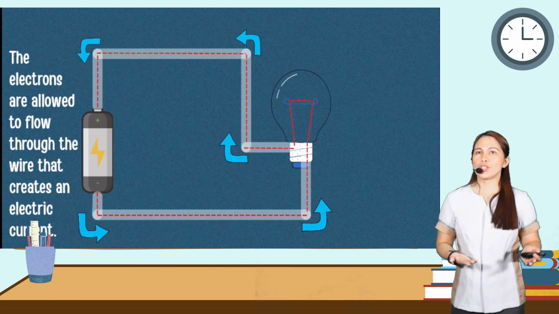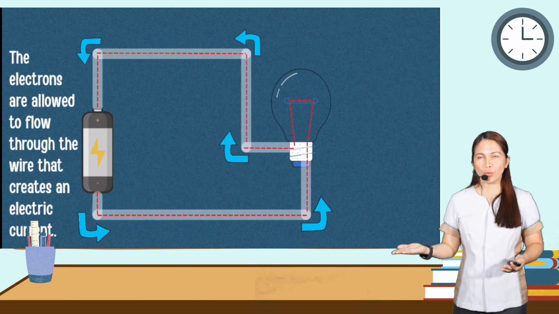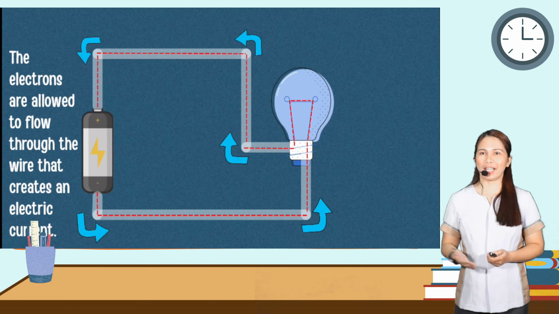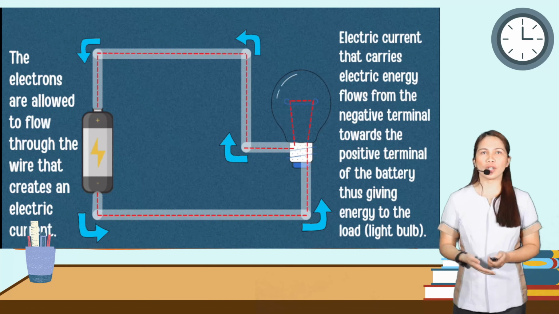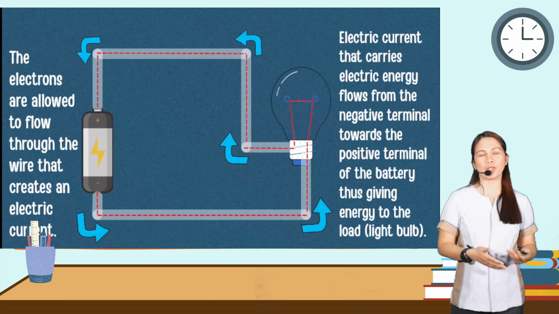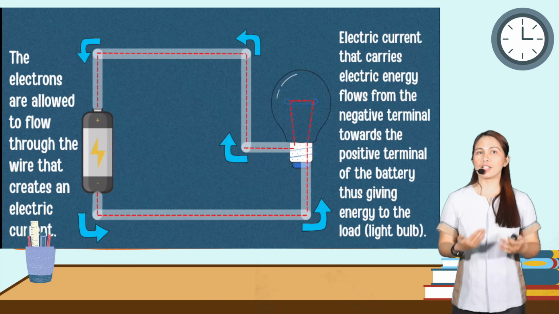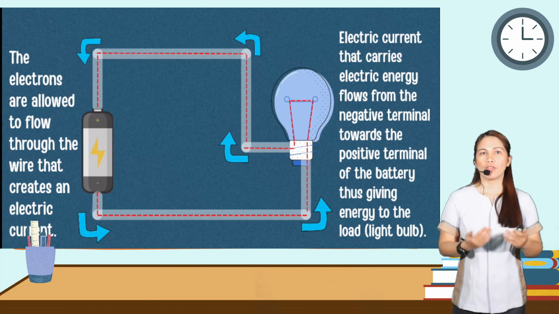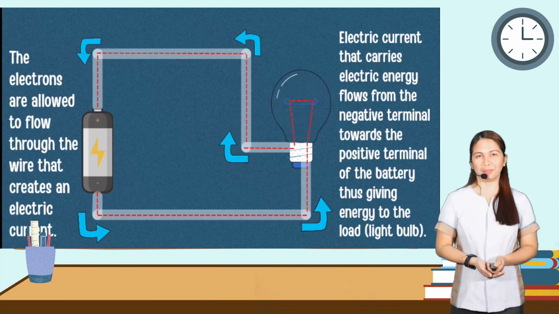So the electrons are allowed to flow through the wire that creates an electric current. Electric current that carries energy flows from the negative terminal towards the positive terminal, thus giving energy to the load or the light bulb.